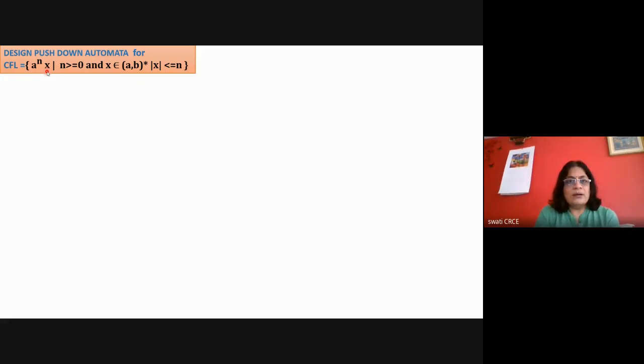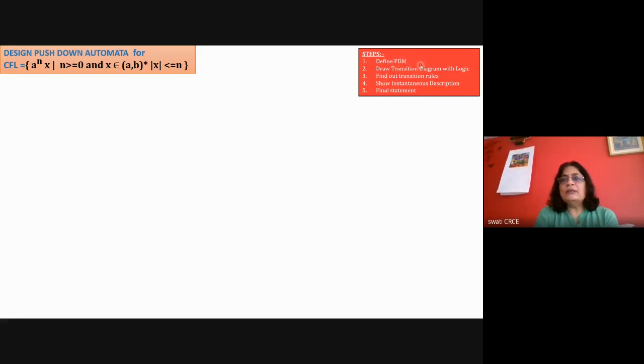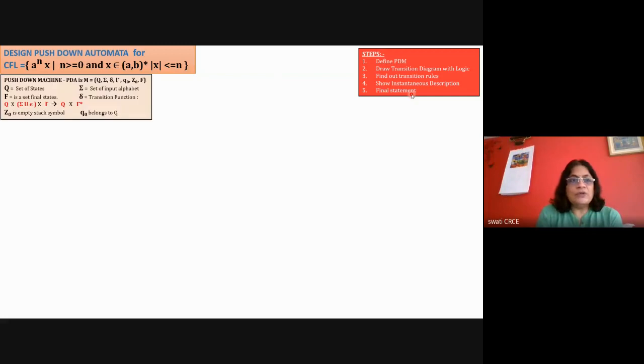Okay, so first step, these are the steps. Define the pushdown machine, then draw the transition diagram and logic, then write the rules, show the instantaneous description, and then the final statement. And this question is there for 10 marks. So define the pushdown machine.